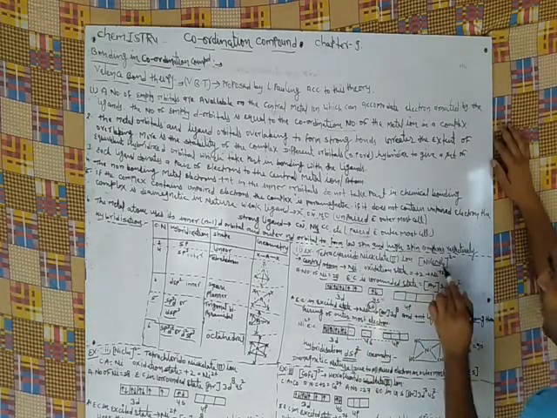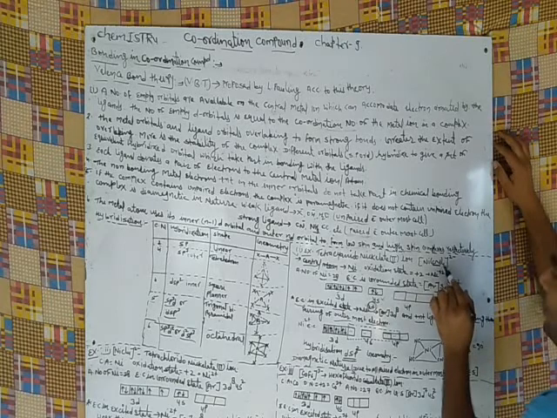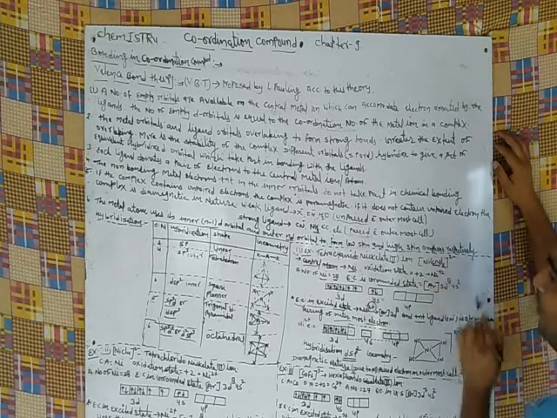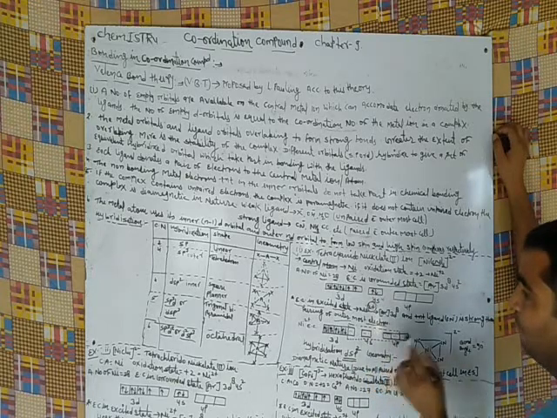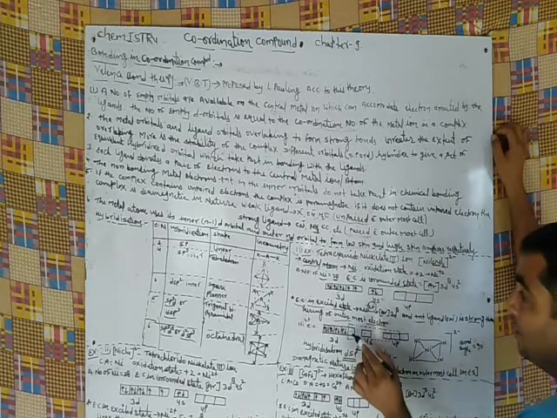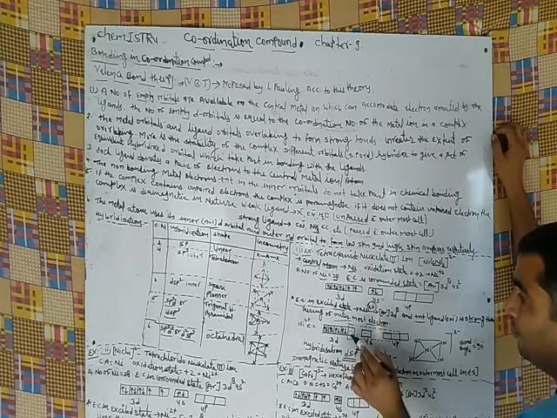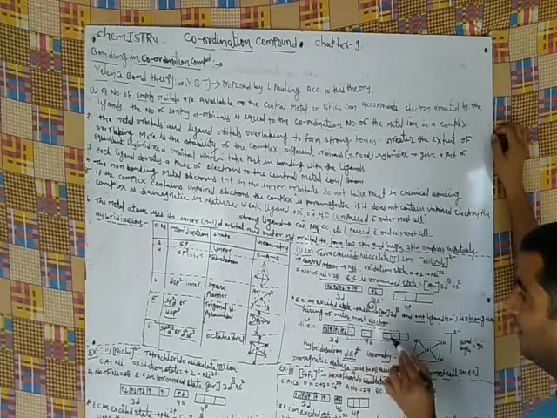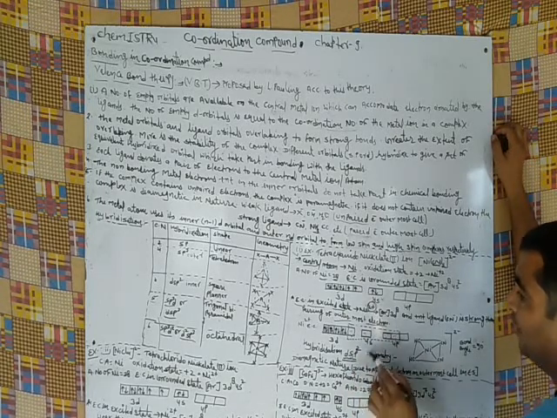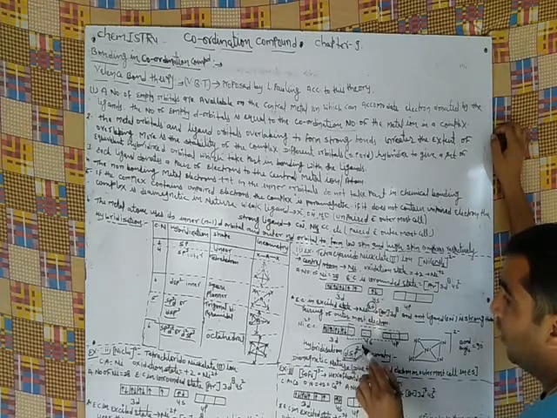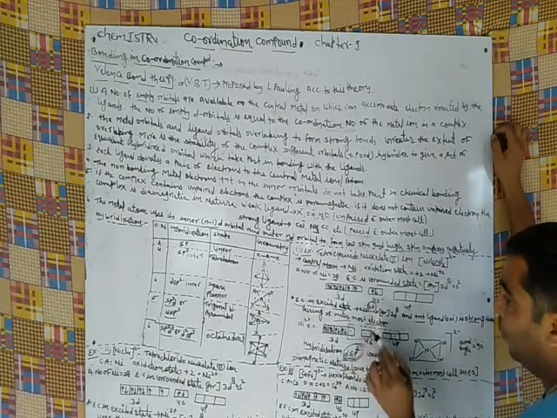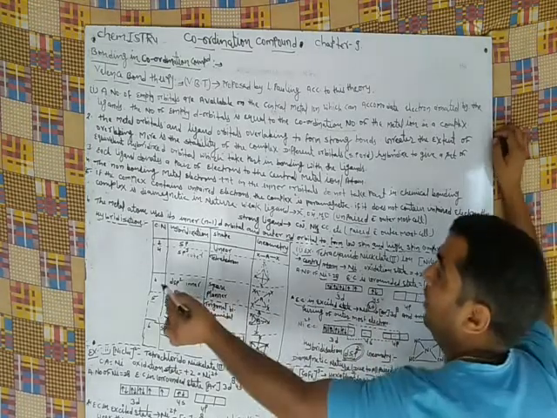The coordination number of nickel is 4, so 4 vacant orbitals are required: 1, 2, 3 and 4. This orbital is d, this orbital is s, and these 2 orbitals are p, so the hybridization is dsp2. The hybridization number is 4, dependent on the coordination number.